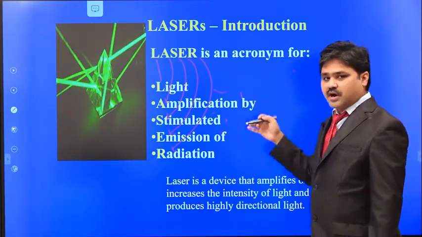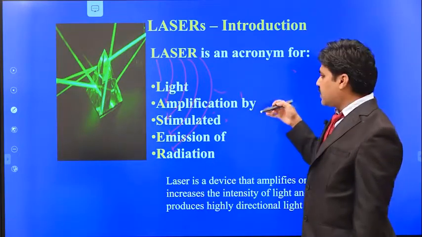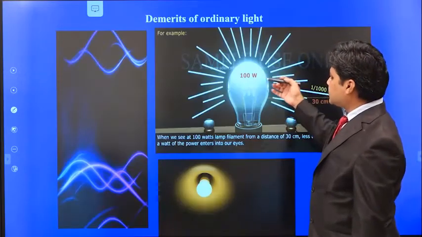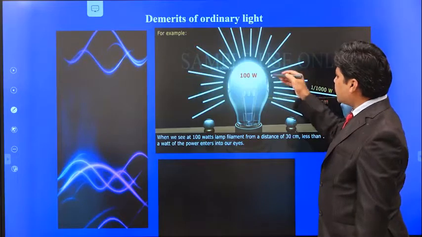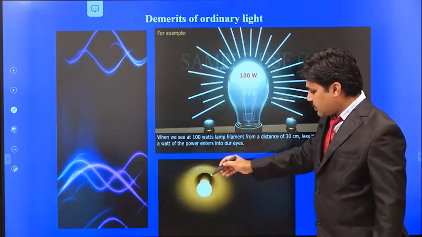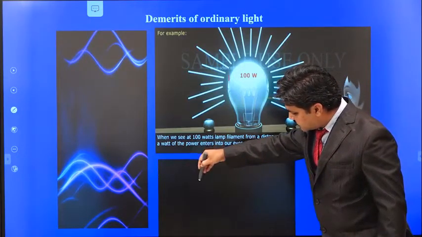We are going to discuss how laser light is different from normal light, and how it is more advantageous than normal light. This is the normal light. It spreads in all directions. If you look at this light, the intensity is highest at the starting point.